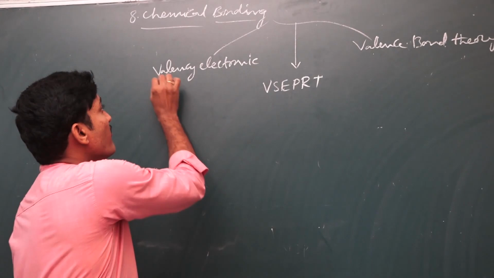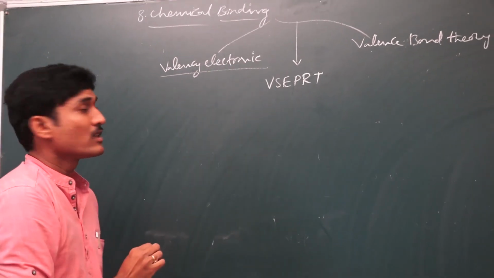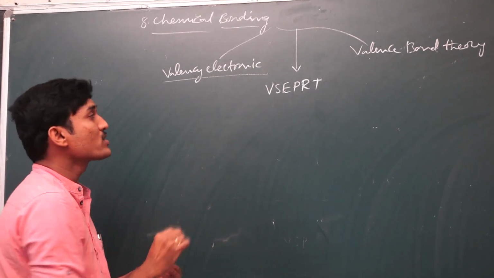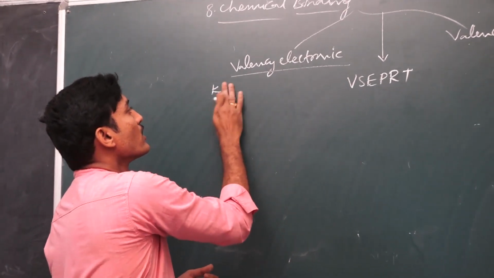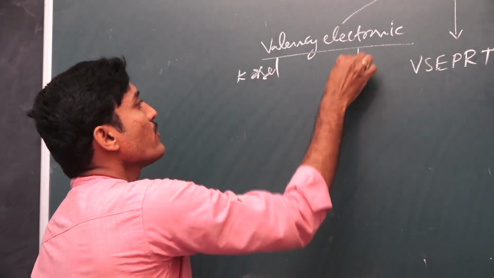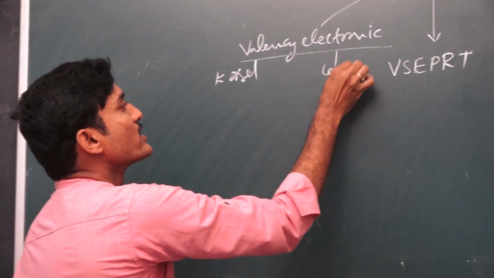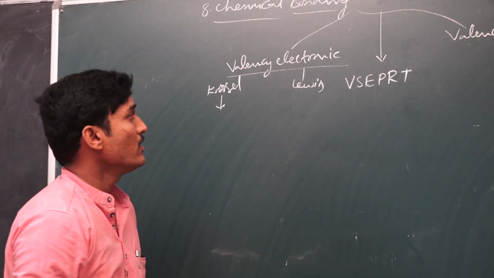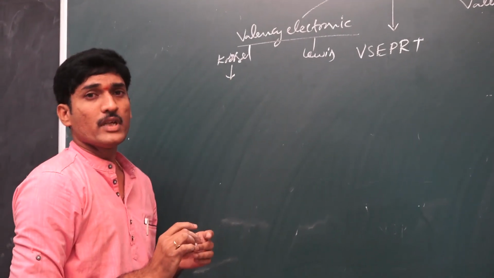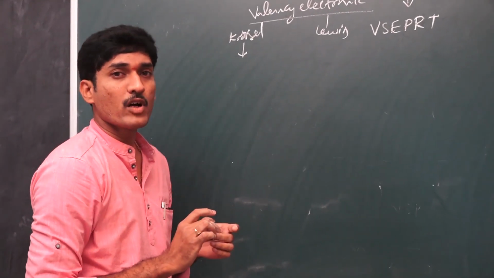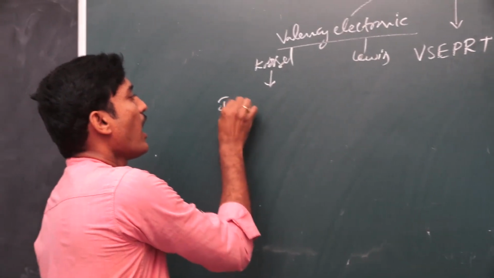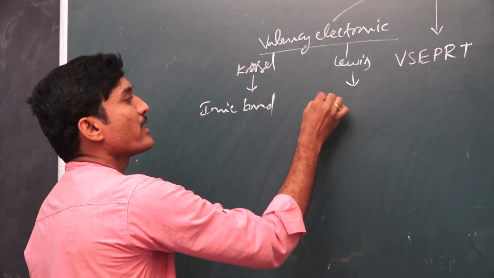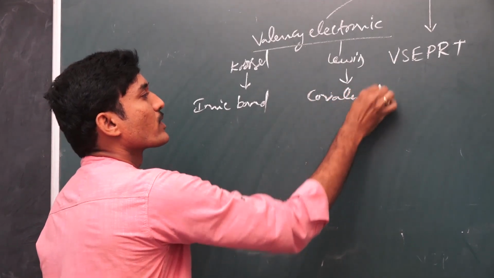First, the valence electronic theory. This valence electron theory was proposed by the scientists Kossel and Lewis. According to Kossel, he explains the formation of the ionic bond, and Lewis explained the covalent bond.